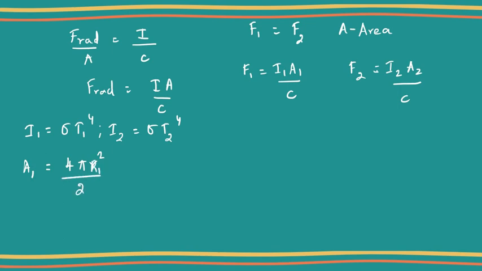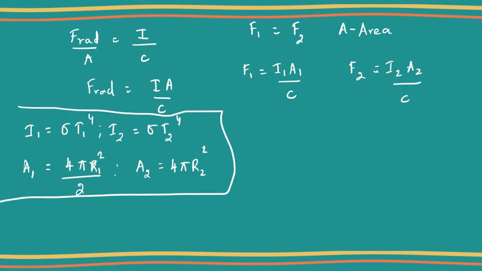This would be the area of the first sphere. And in the second sphere, the whole surface is exposed. Therefore, I can write the area A2 is equal to 4 pi r2 square. So these are the substitutions to be made over here.